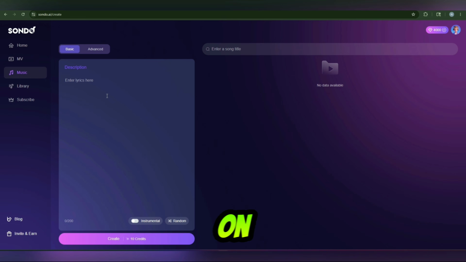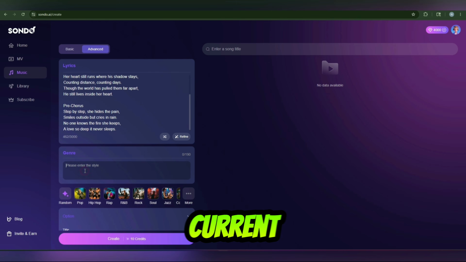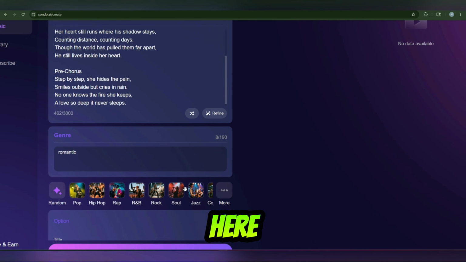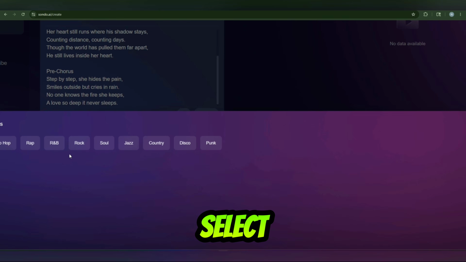We are going to come on it, and here we are first of all going to provide the lyrics. Here we can also go from basic to advanced, put the song lyrics, and then there is also the current style. You can easily select generate. That is also some romantic. And then we can also choose the category here, like rap, hip hop, jazzy, and there are also many others. We can easily select one of them.